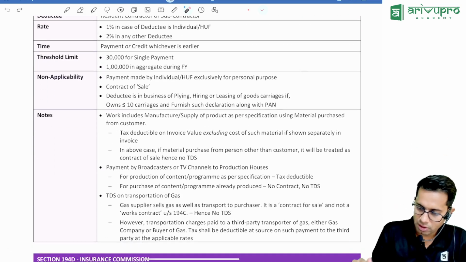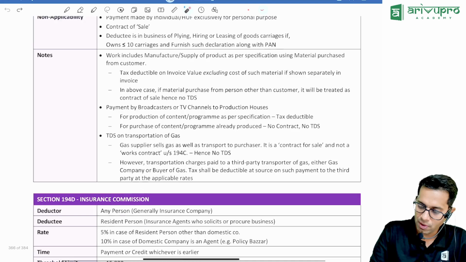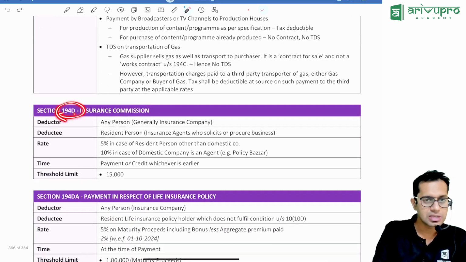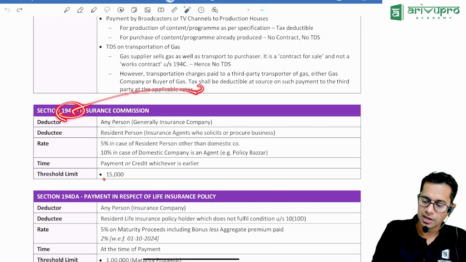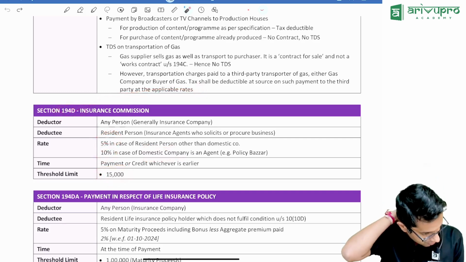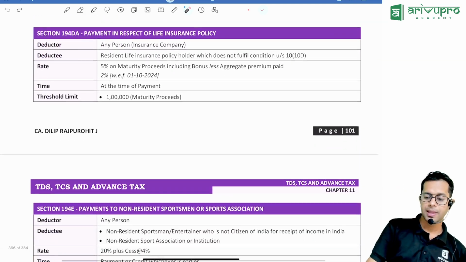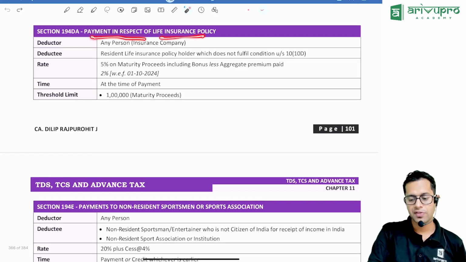Now, this is the rate of TDS in case of what, sir? Contract. If you enter into any type of contract. And if an insurance company is giving insurance commission, if the commission is more than 15,000 rupees, it should deduct TDS at 5% if it is giving money to a resident, and 10% if it is giving the commission to a domestic company. Section 194DA, payment in respect of life insurance policy.